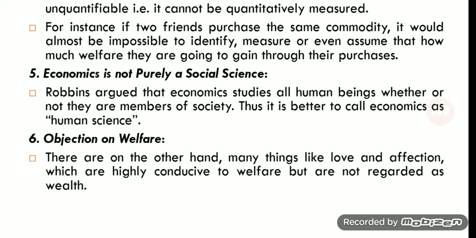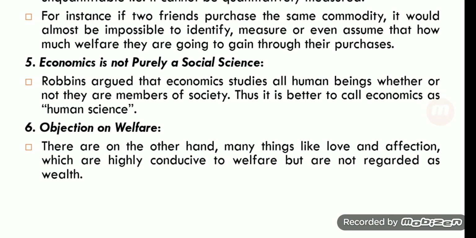In that sense, economics is a social science. Society cannot be formed without individuals and individuals cannot live without society. Robbins argued that economics studies all human beings whether or not they are members of society. Thus it is better to call economics a human science.